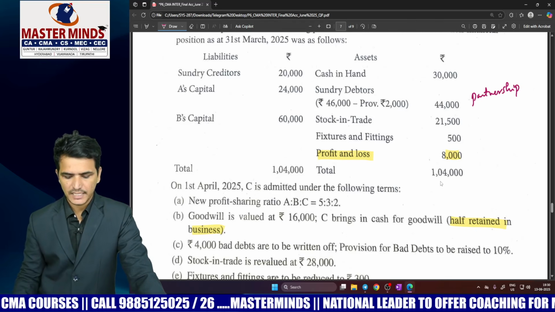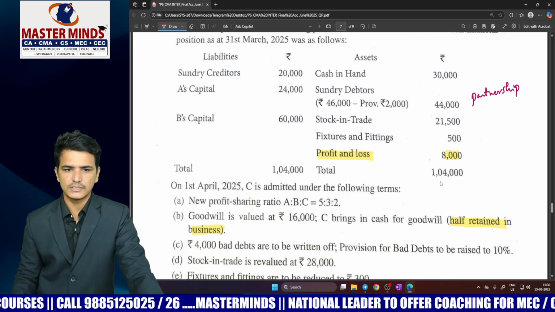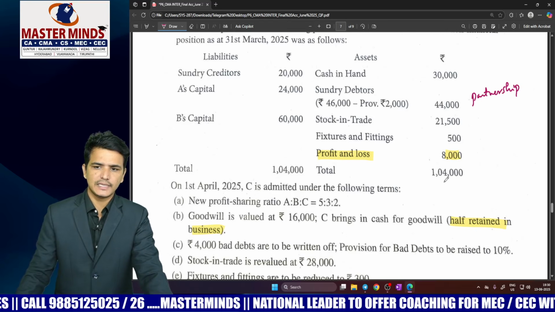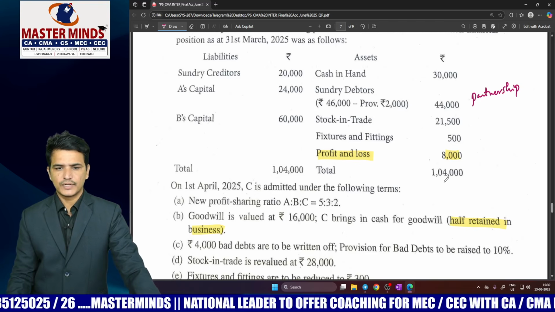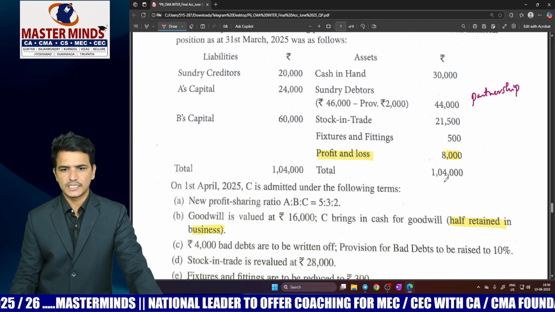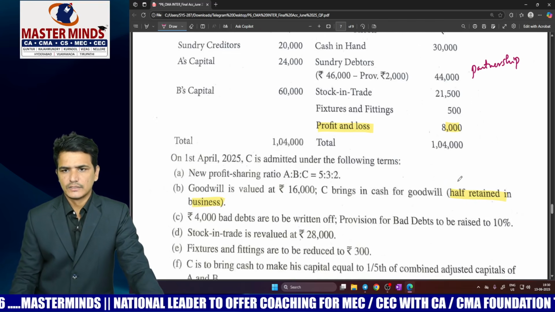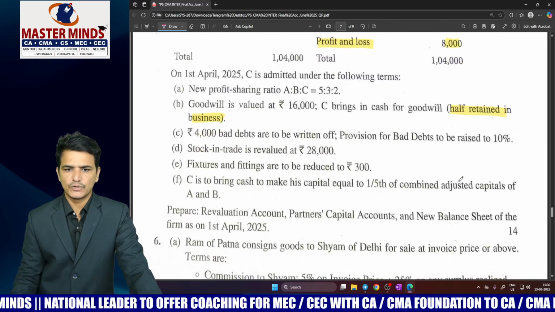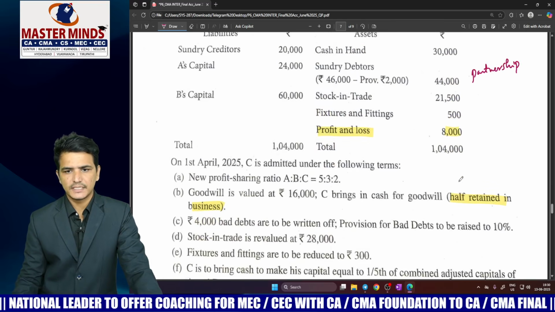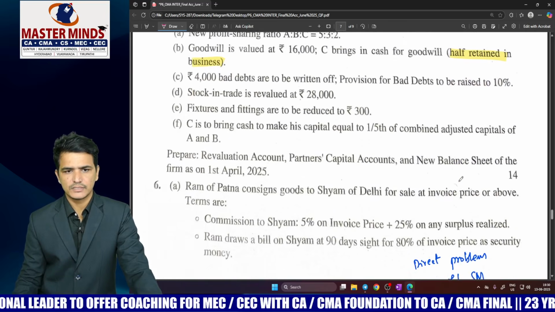So here in this balance sheet they are having some accumulated losses, and also half of the goodwill they are going to retain in the partnership firm. So based on your conceptual understanding only you can make the adjustment regarding these 2 points. Except these 2 points, all the remaining points you can answer easily, and this is a basic question from partnership accounts.